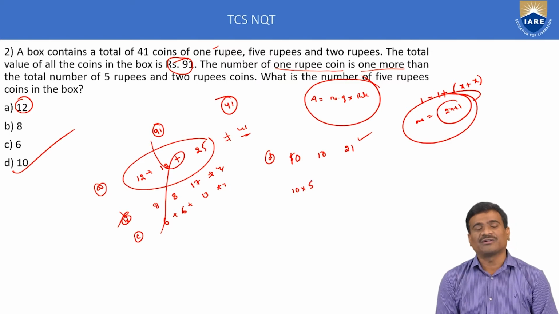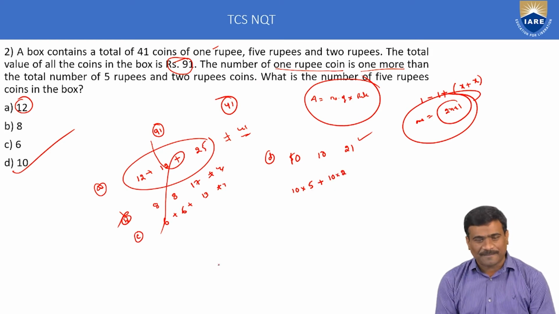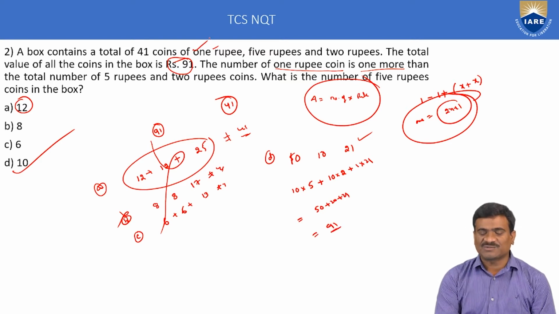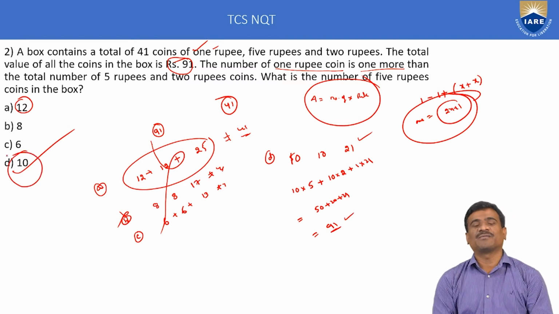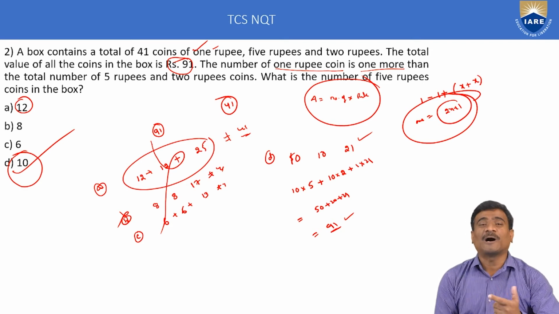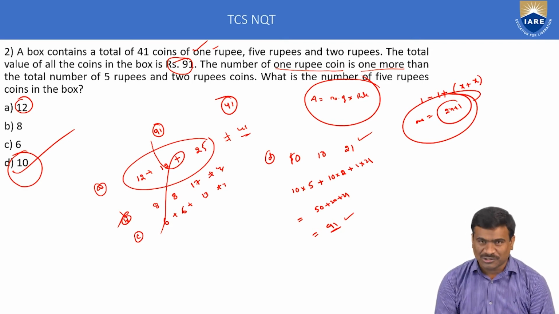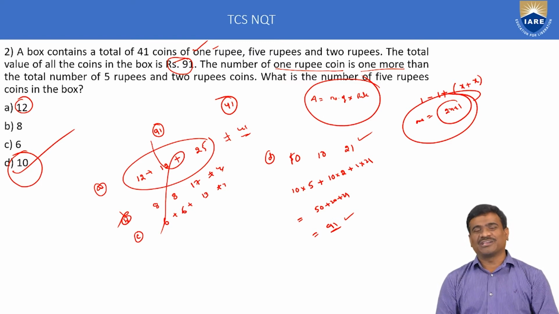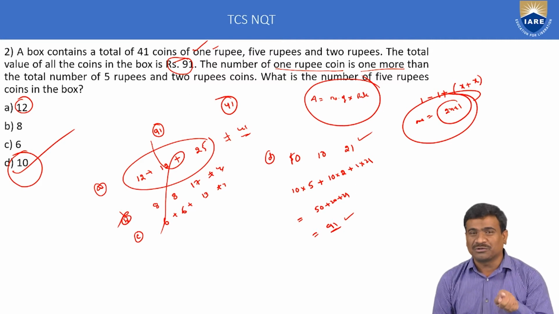So 10 into 5, plus the 2 rupee coin amount: number of coins 10, rate for each coin 2, so 10 into 2. Plus 1 rupee, 1 into 21. That is equal to 50 plus 20 plus 21, which is equal to 91. The first statement is satisfied, the second statement is satisfied. Then option D is the only correct one. This is the method, an easy method if you follow option verification. But the important methodology is amount is equal to number of coins into rate for each coin. That condition is the only important one in this example.